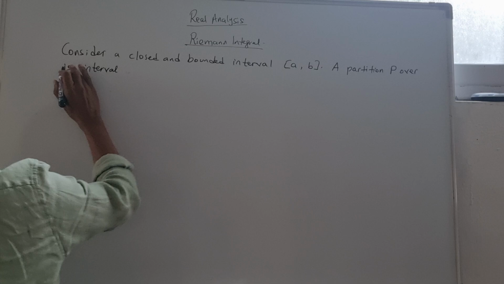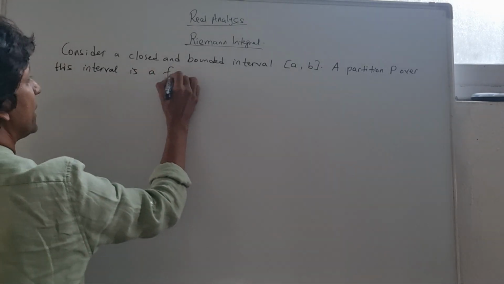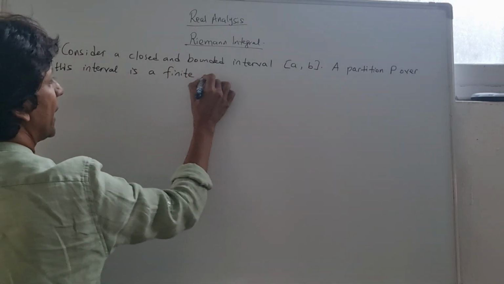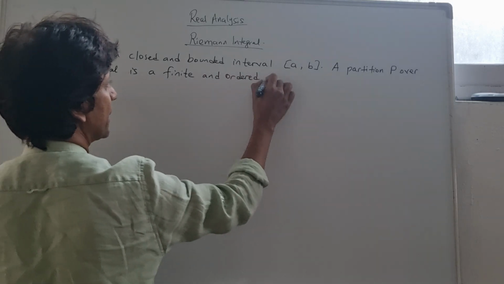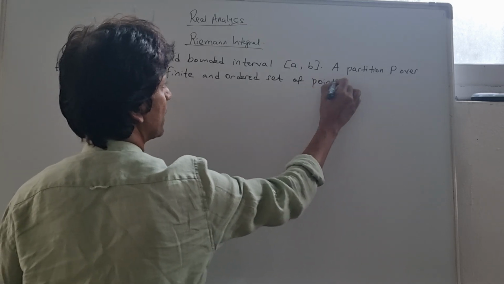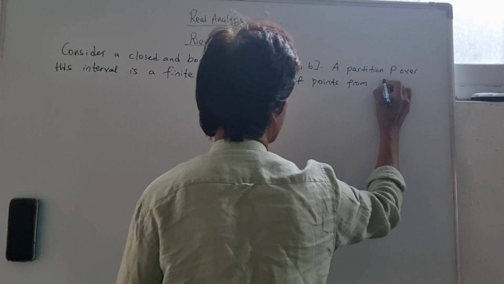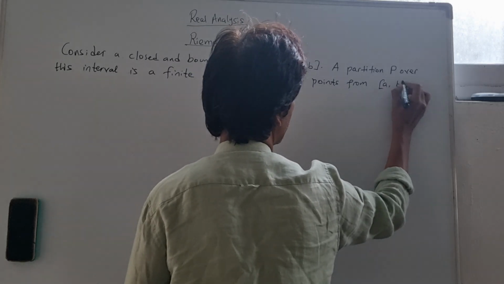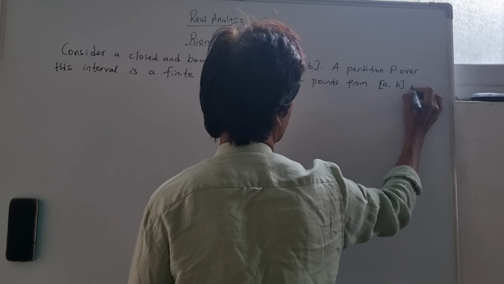The partition over this interval is a finite and ordered set of points from a to b, including a and b.